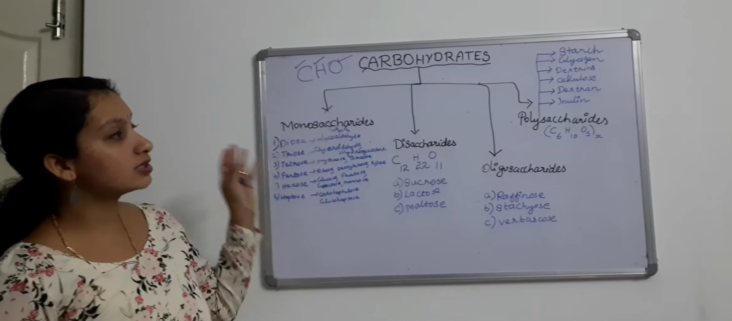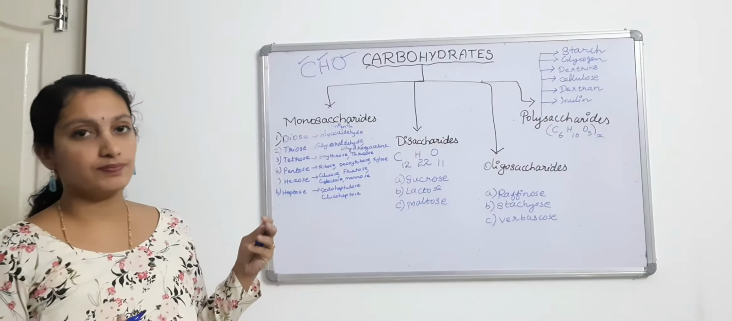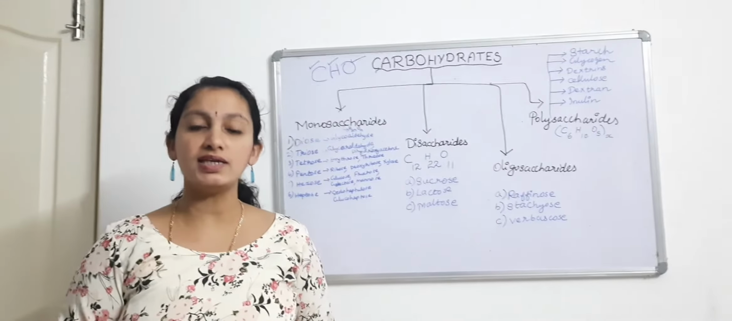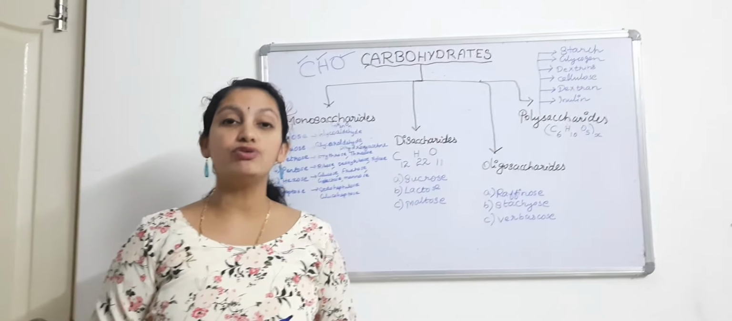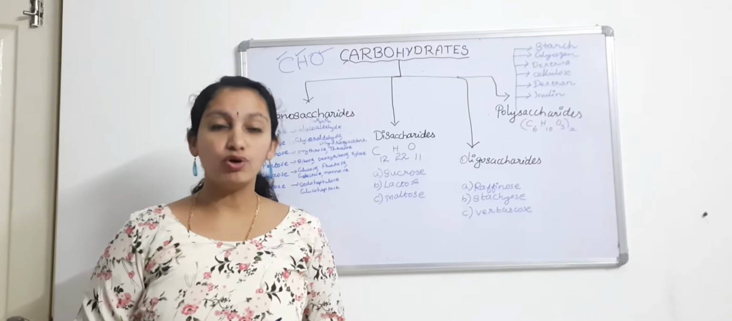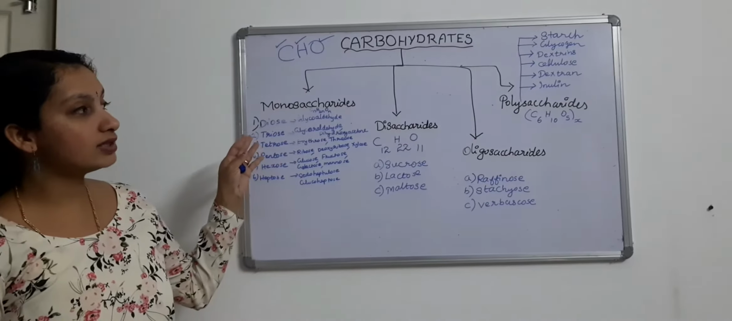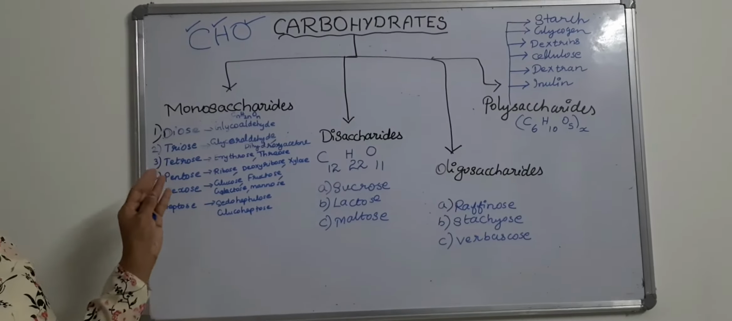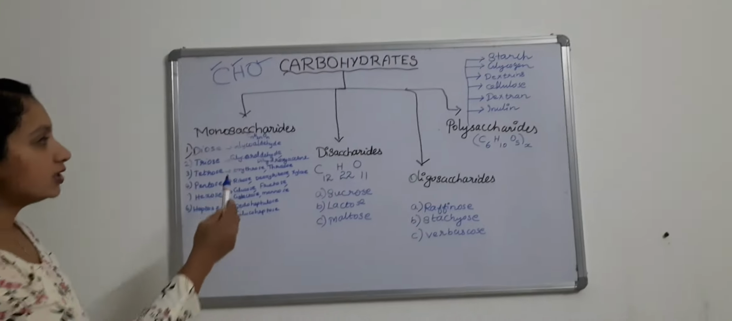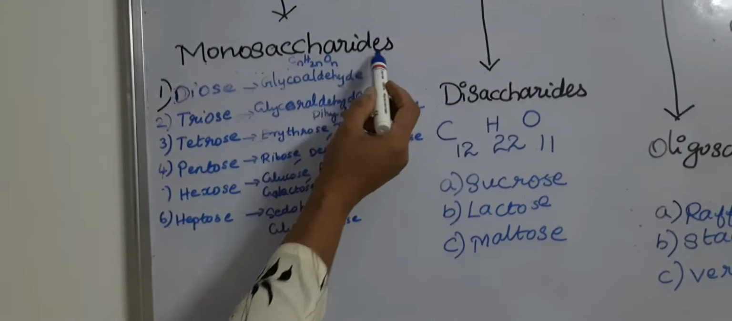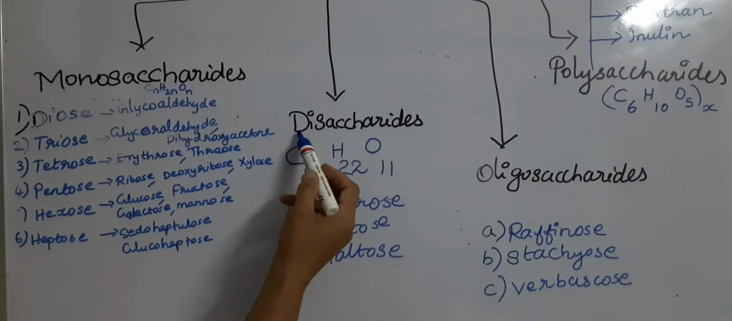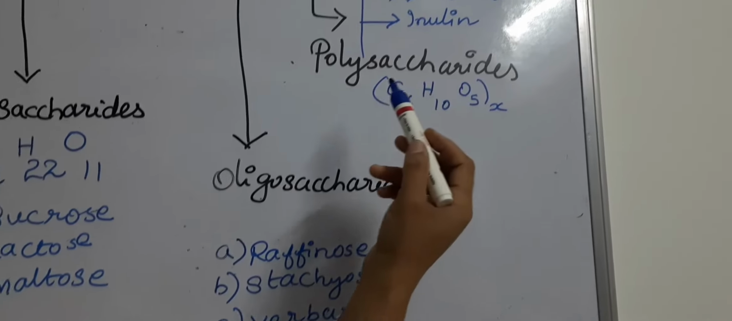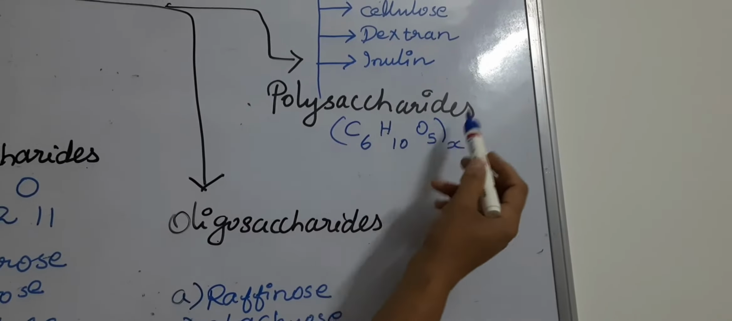are distributed in different forms, depending on how many sugar units are present in each carbohydrate. These are divided into 4 groups. Those 4 groups are given here with examples for each and the chemical formula for these carbohydrates. The first one is monosaccharides. Second one is disaccharides. Third one is oligosaccharides. Fourth one is polysaccharides.